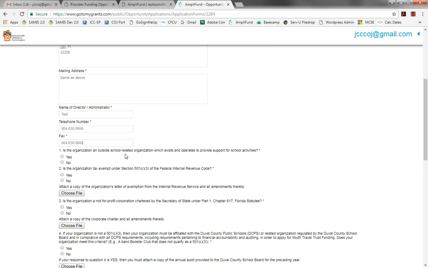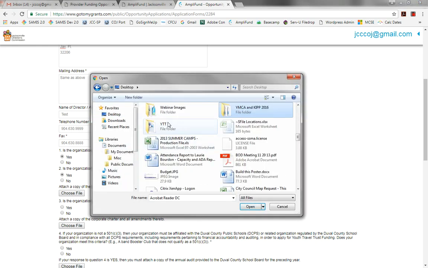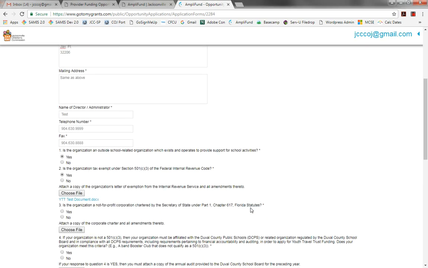Is the organization an outside school-related organization which exists and operates to provide support for school activities? I'll say yes. Is the organization tax exempt under Section 501c3 of the Federal Internal Revenue Code? We'll say yes. And then it's going to ask us to attach a copy of the organization's letter of exemption from the IRS and any amendments that may be applicable. So let me choose a file. I'm going to go to my desktop, and just to demonstrate, I have a test document here as a Word document. Now you see that that has been loaded. Okay, so we'll continue on.